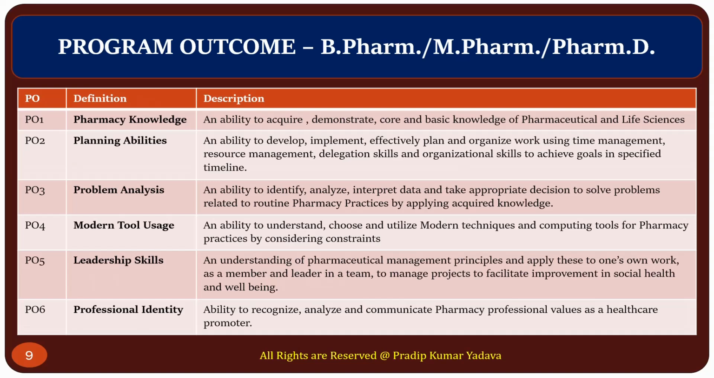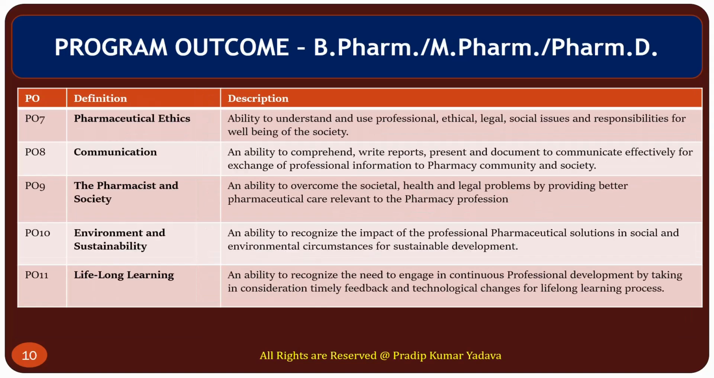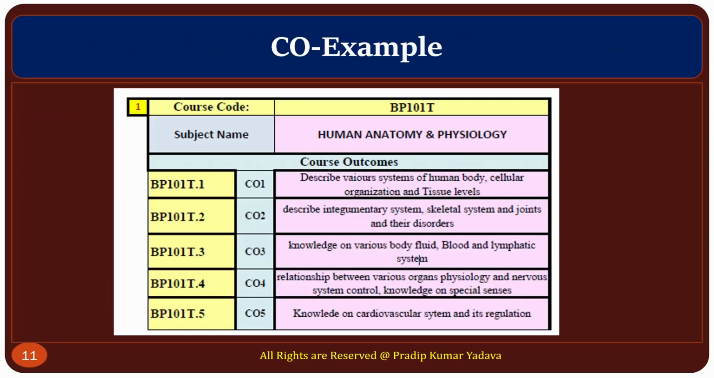Okay. So the first one is pharmacy knowledge, the ability to acquire and demonstrate core or basic knowledge. Second is planning abilities. Third is problem analysis. Fourth is modern tool usage. Fifth is leadership skill. Sixth is professional identity. Seventh is pharmaceutical ethics. Eighth is communication. Ninth is the pharmacist and society. Tenth is environment and sustainability. And the last one is lifelong learning.